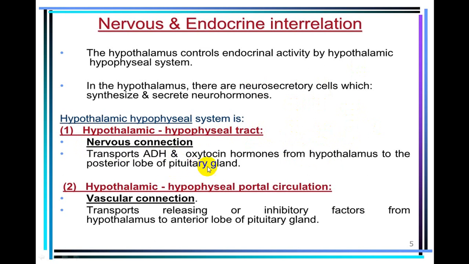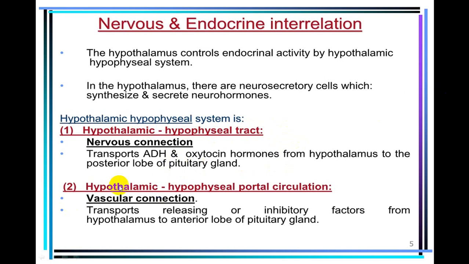Here posterior pituitary does not synthesize those hormones, they are synthesized in hypothalamus, and there are two nuclei we call supraoptic nucleus and paraventricular nucleus. They secrete ADH and oxytocin, which are transported via nervous connections, that is the hypothalamic hypophyseal tract, into posterior pituitary, and whenever there is a stimulus they are released.